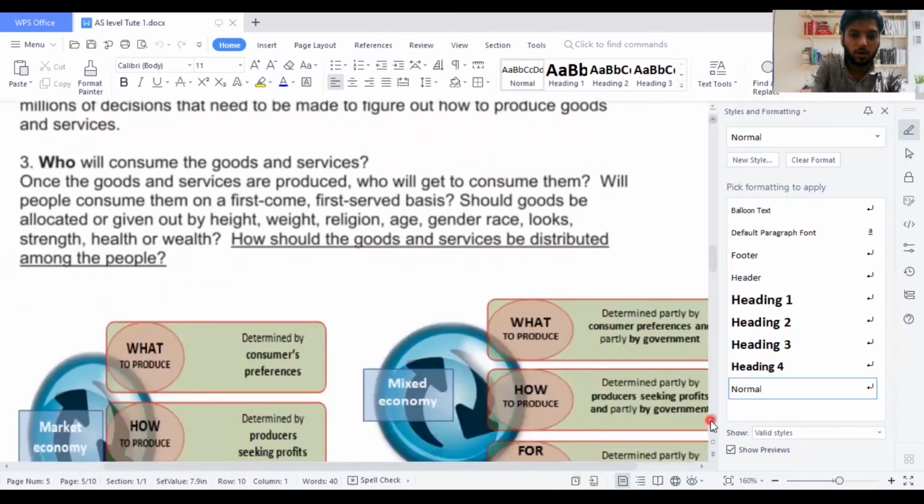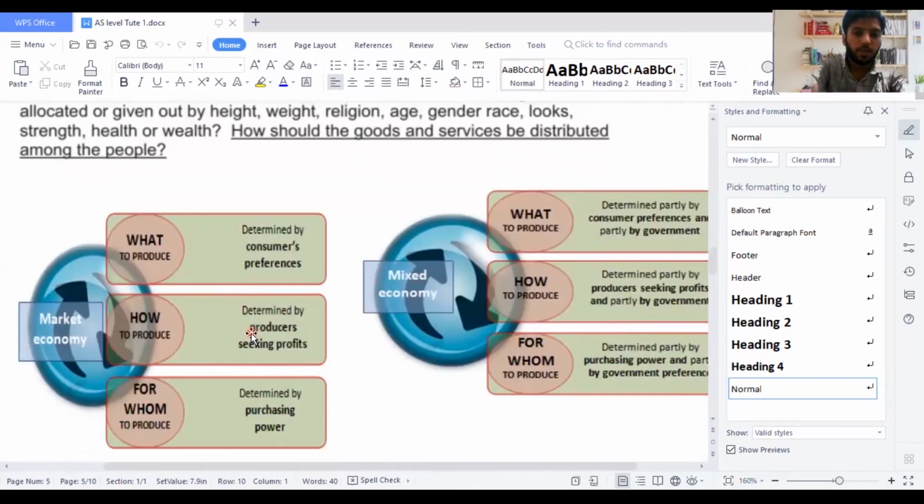I have given a small way of showing how market economy works. What to produce is determined by consumers' preference. How to produce is determined by producers seeking profits, most of the time capital intensive or labor intensive, as I said. For whom to produce is determined by purchasing power. Who has the money to purchase, for them we sell the product. That's how market economy is all about.